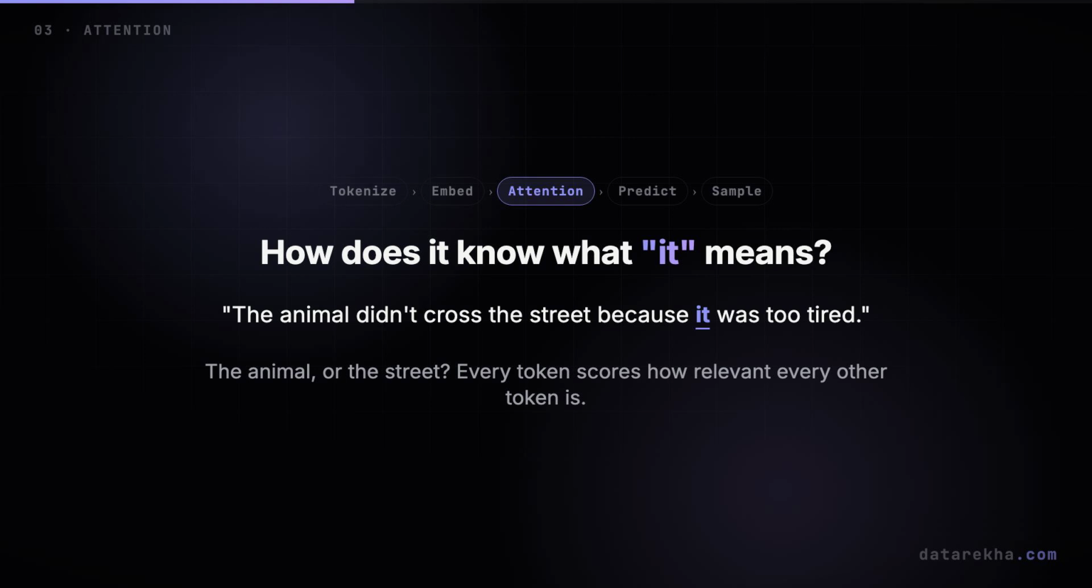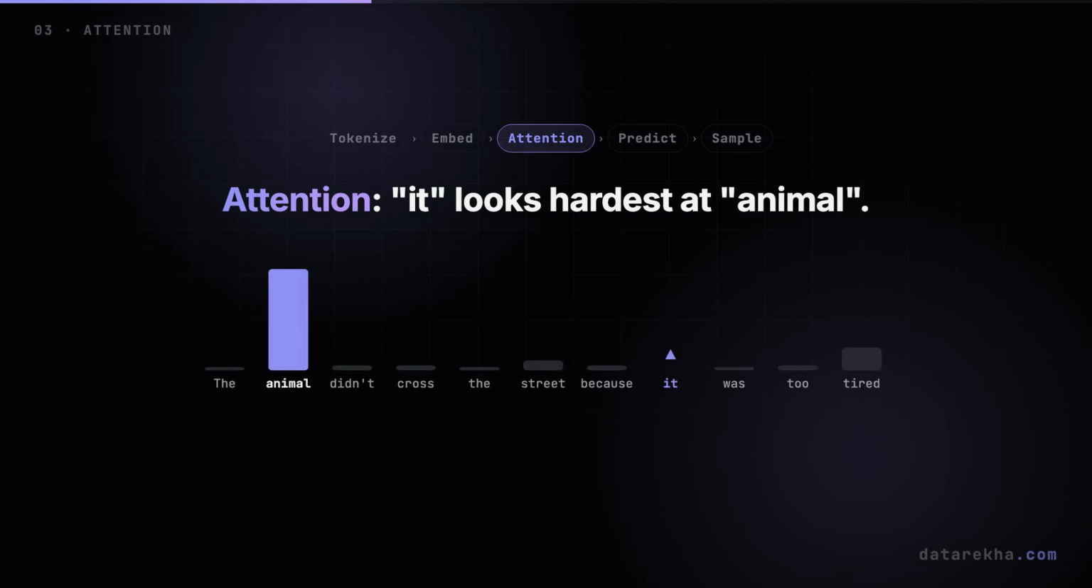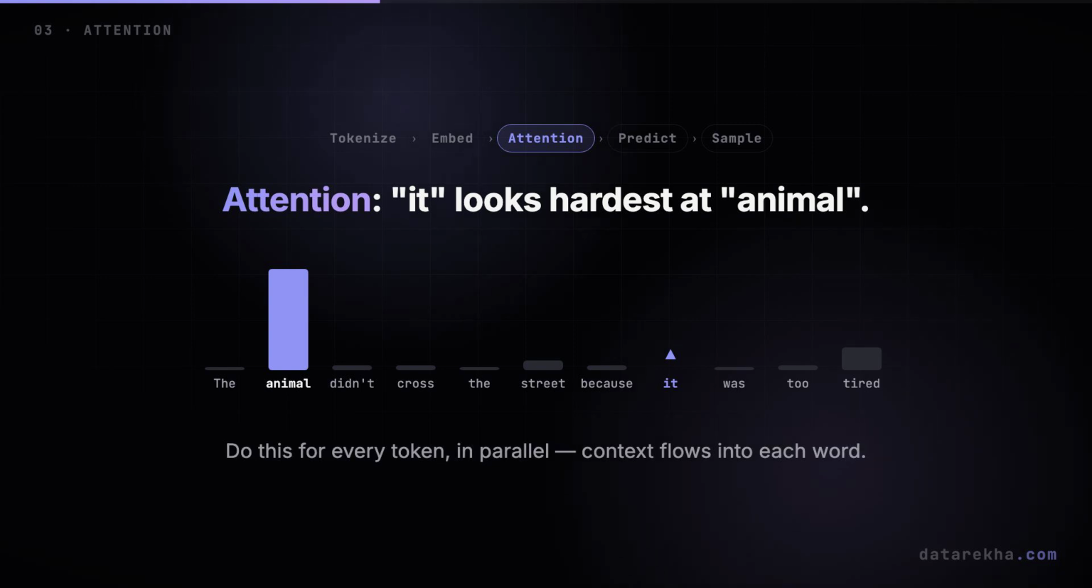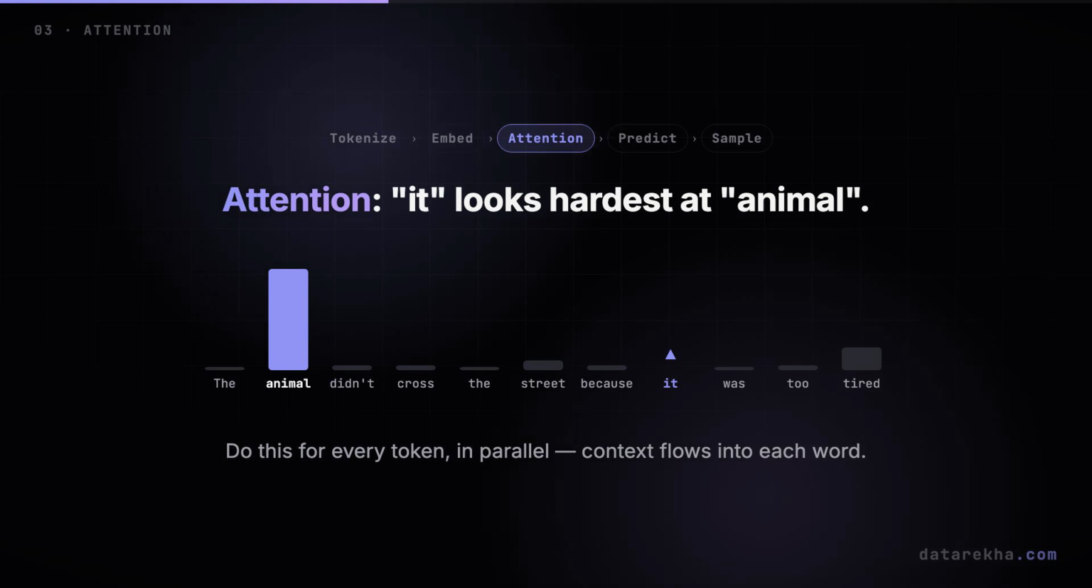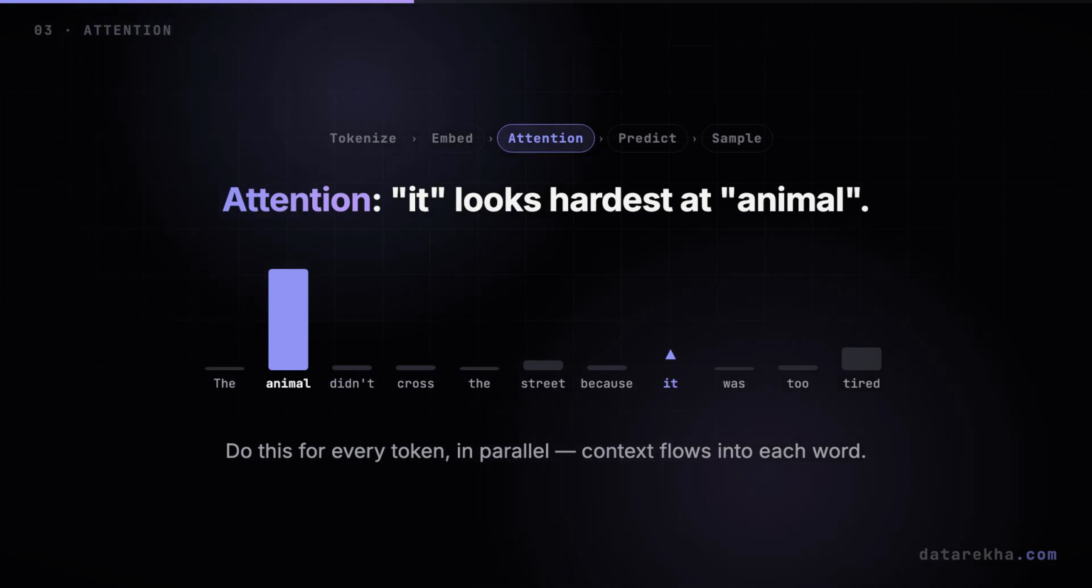Every token gets to look at every other token in the sentence and score how relevant each one is for understanding itself. For the word it, attention puts a heavy weight on animal and almost none on street, so the meaning of animal flows into it. Do this for every token at once, and each word's representation gets enriched with the exact context around it. This one mechanism, attention, is what made modern language models possible.